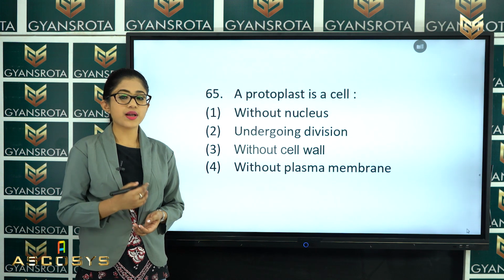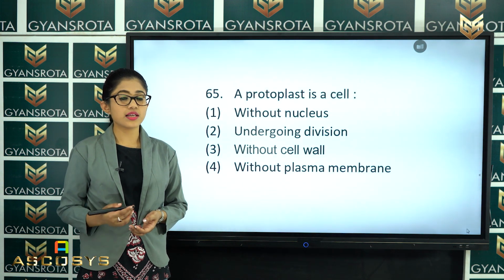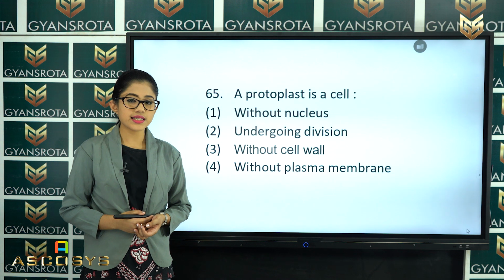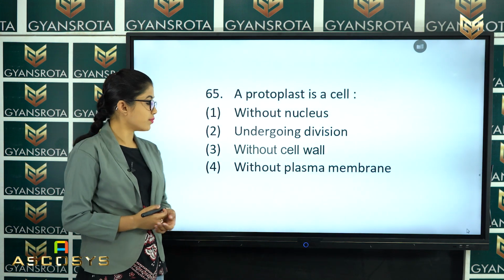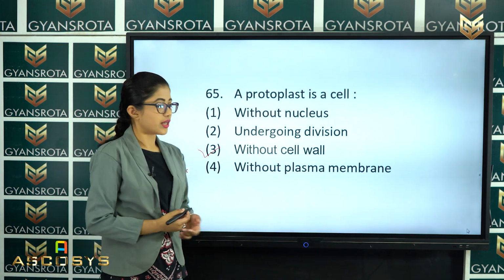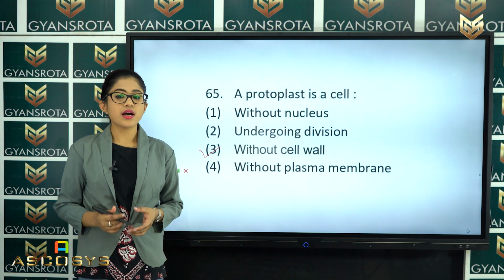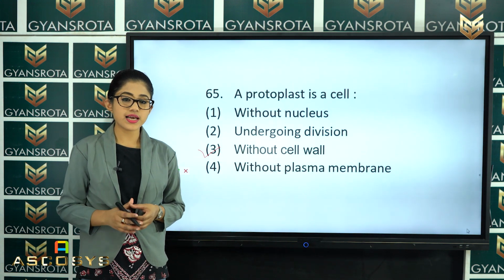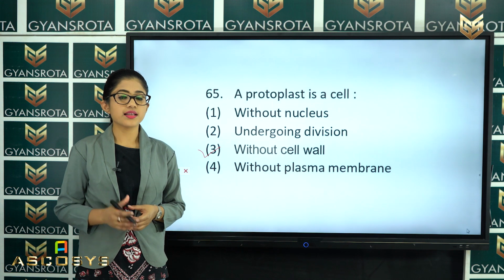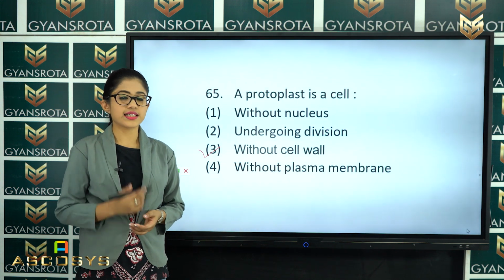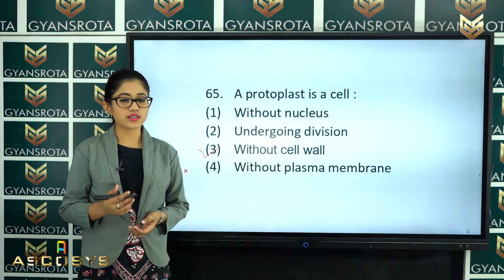So a protoplast is a cell without cell wall. That is the correct answer, and it is given in option number 3, that is without the cell wall. So you can say that a protoplast is a type of cell which is lacking the cell wall. So that is the correct answer. Now let's move on to the next question.